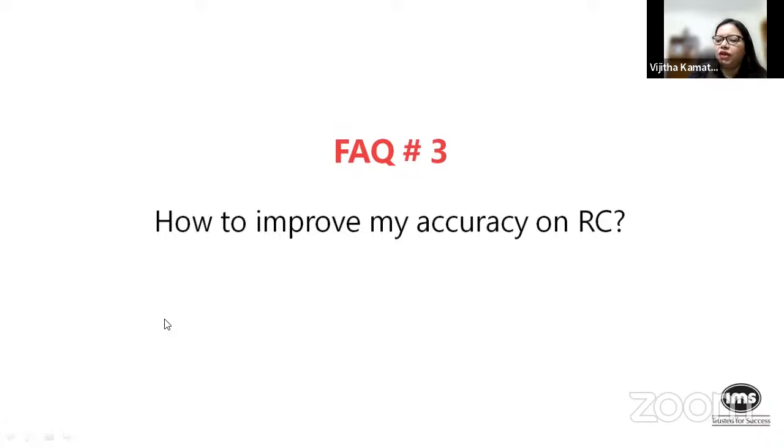Now, this will involve a lot of things. First of all, coming to this notion of reading: when I read the RC, how do I know if I'm reading accurately or not? Yes, in your practice RCs, you always have a reference, some sort of solution given, or perhaps in a classroom, there is an explanation given. So you know that your understanding of the passage perhaps matches with the expected understanding, or when you get a main idea correct, you know that you figured out the main idea.